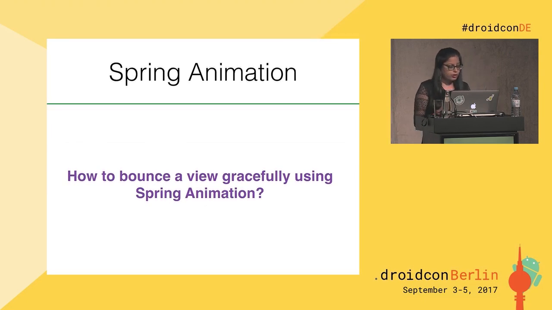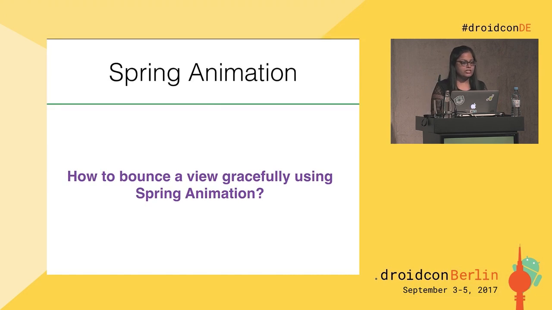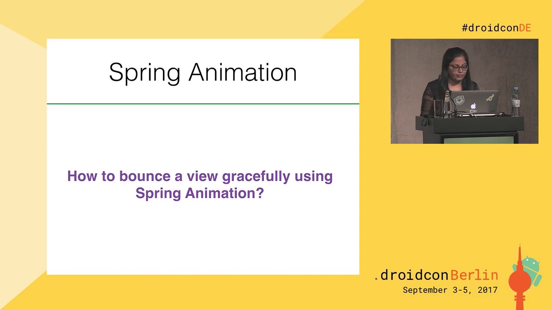In real life, when an object is attached to a spring and you pull that object, the spring stretches. And when you release the object, it returns to its initial position with a bouncy spring effect. So how can we simulate that in our app? Spring Animation is here for you, which can easily do that for you.